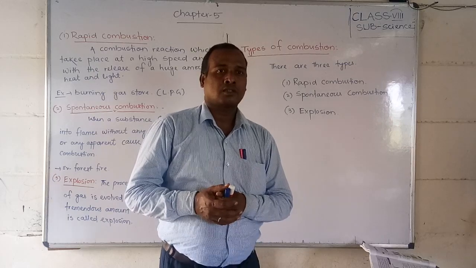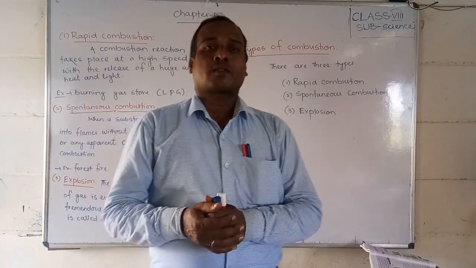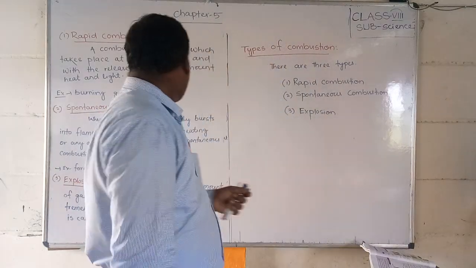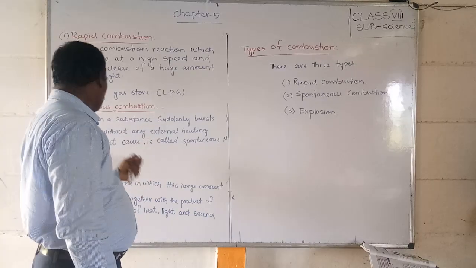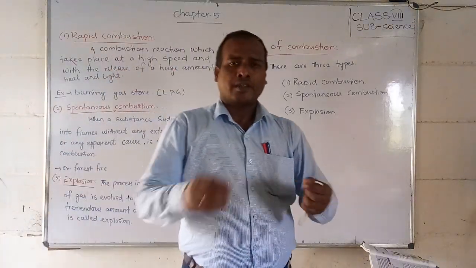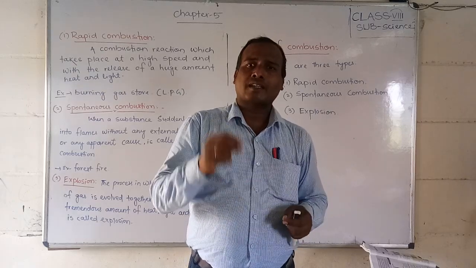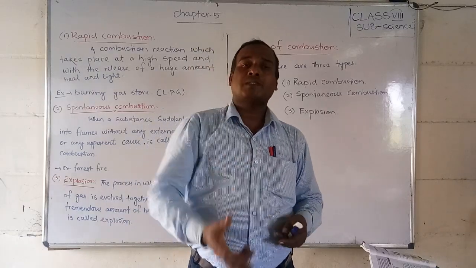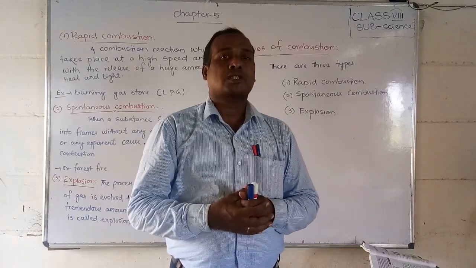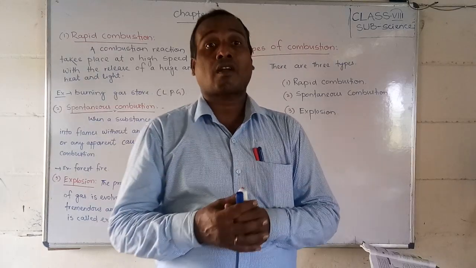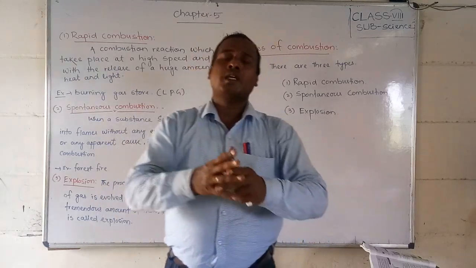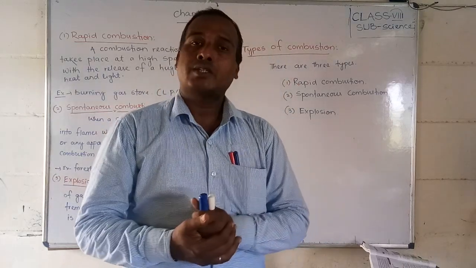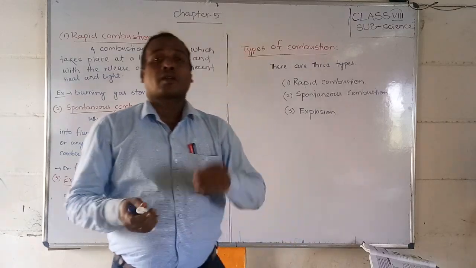What are the examples, students? Examples of rapid combustion: suppose you have seen the burning of a gas stove. If you keep a matchstick or a light near it and turn the gas on, what will happen? Suddenly that LPG gas burner will start to give energy and light. That is called rapid combustion. Very suddenly it will catch fire and start to burn, and a huge amount of light and heat will be produced.